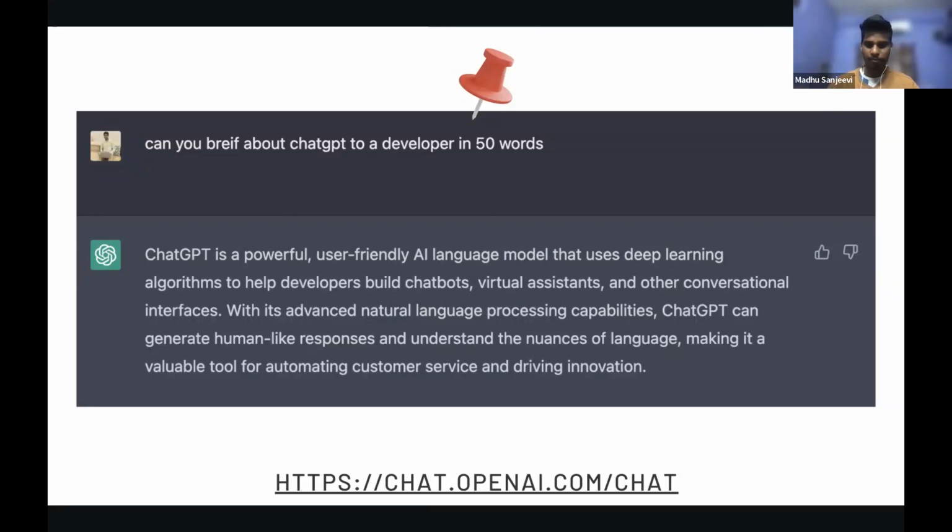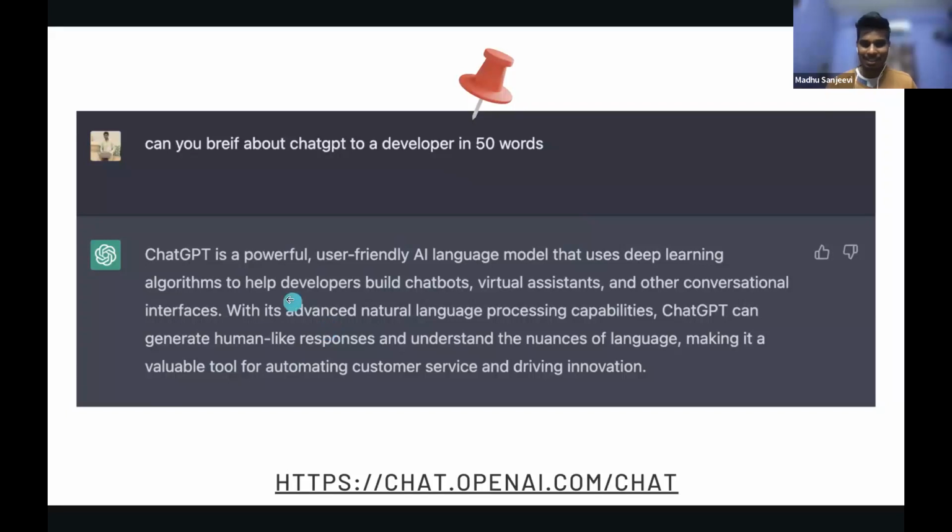From a developer perspective, it also understands the code, the patterns in the code, the libraries, and different kinds of stuff in the code. So as a developer, you can use ChatGPT basically to create code, or even debug code, or even generate code that is not available on the internet, but ChatGPT can generate that kind of thing as well. These are the same question I asked here: can you explain ChatGPT to a developer in 50 words? This is what it came up with.